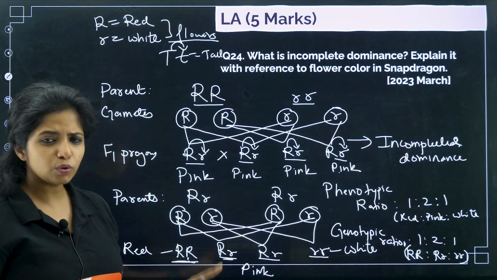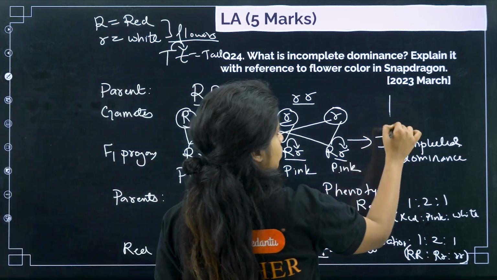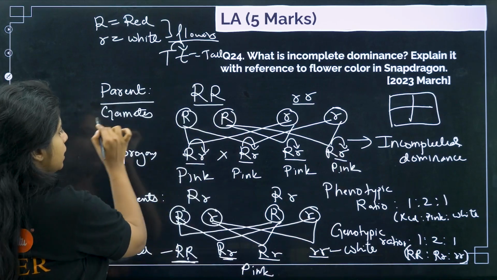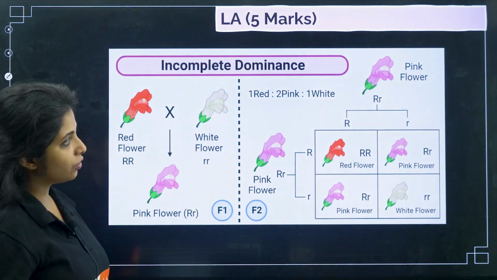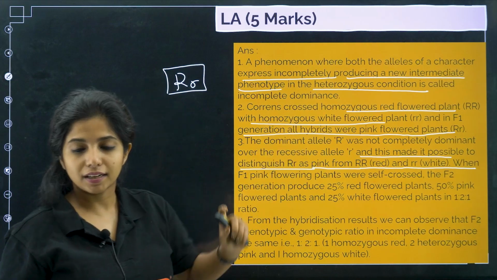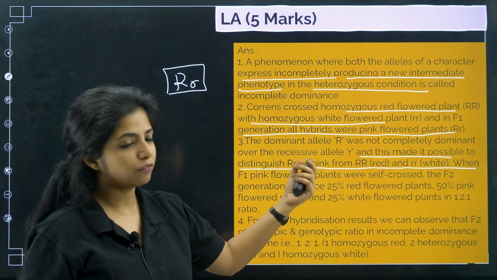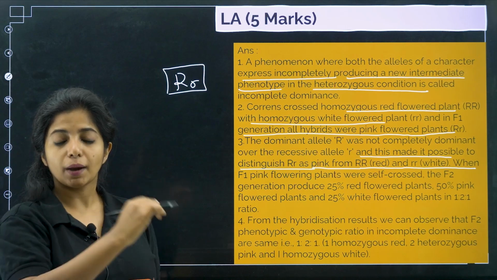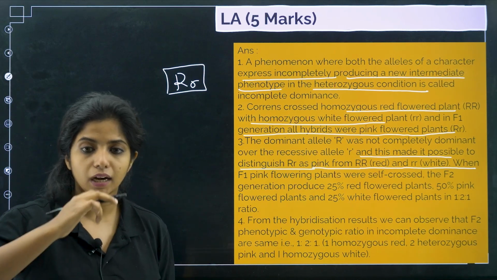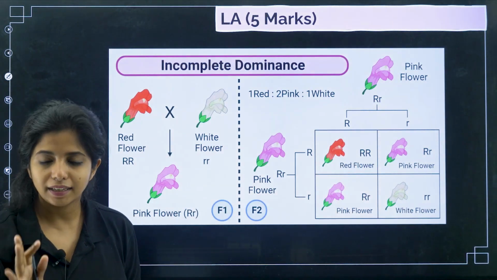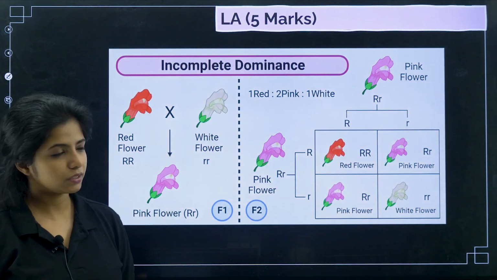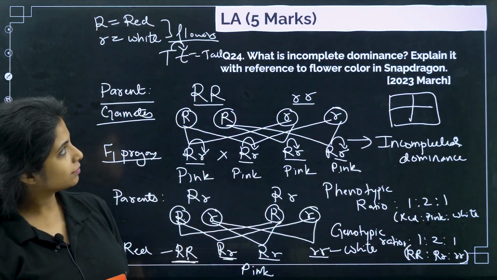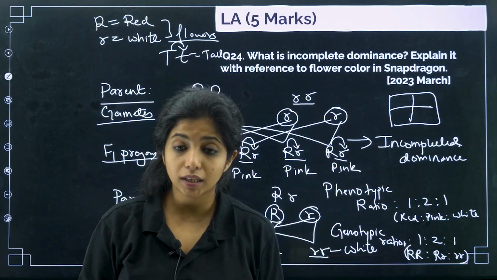Instead of making this, you can do the Punnett square also. Okay, either way. But please mention parent, gamete, F1 progeny. When you are writing the answer, please mention the heterozygous condition. Don't just write 50% of this. You have to write that this is the condition, capital R, small r, or this is pink in color, whatever is required, write it there. Okay, this is a normal picture of it for you to refer. This question came in 2023 March.